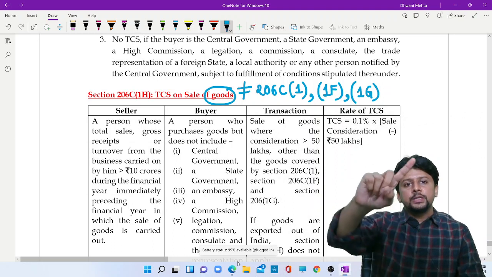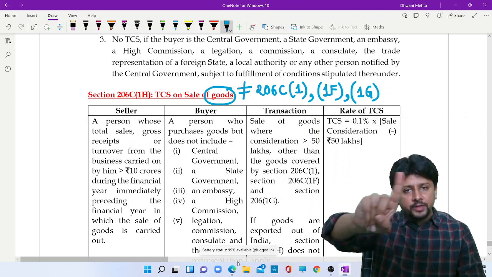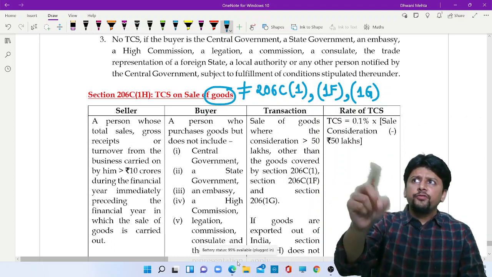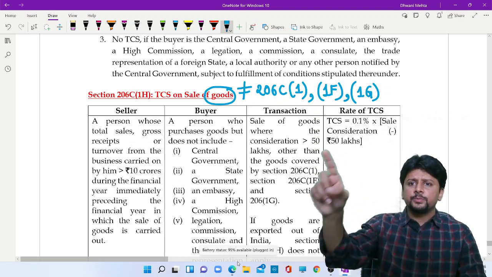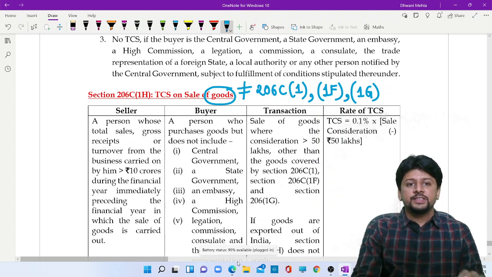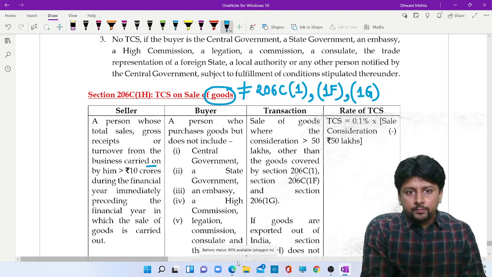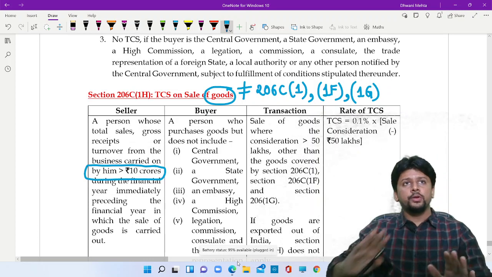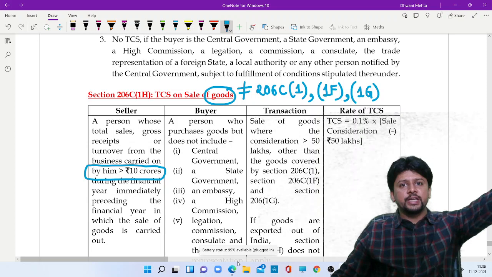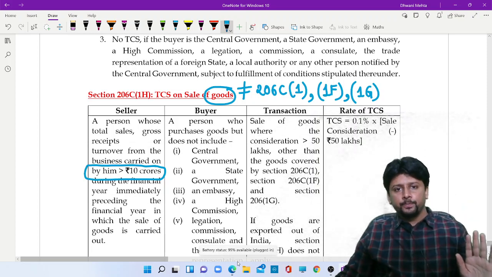In simple words, the amendment of 1H will apply if your goods are not covered by subsection 1, 1F, or 1G. Seller: a seller is someone whose sales turnover in the preceding year exceeds 10 crores. So only sellers operating at a large scale are covered by this section.